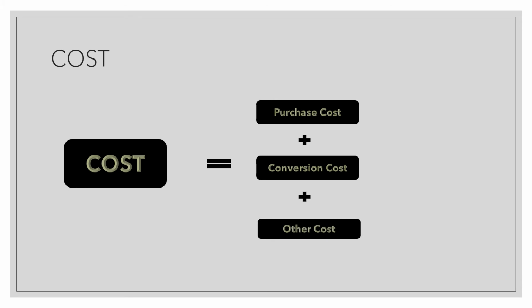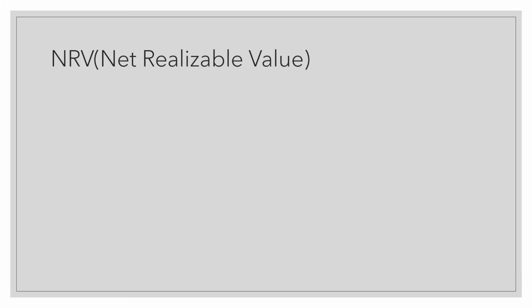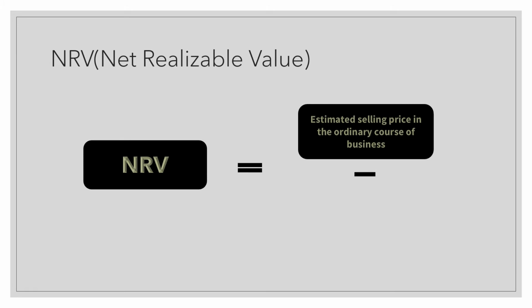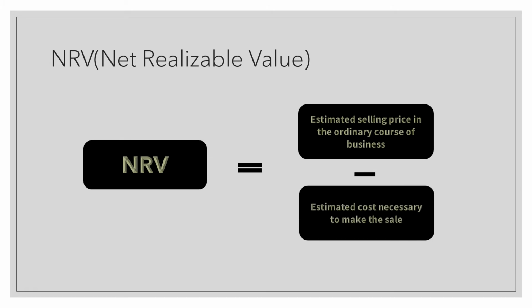These are costs related to inventories that we purchase and convert into the current position, and certain other variable and fixed costs. Now let's discuss the second thing, that is net realizable value, otherwise known as NRV. NRV equals the difference between the estimated selling price in the ordinary course of business and the estimated cost necessary to make such sale. Here the estimated selling price is the future price which may or may not differ in future, and the estimated cost is also an estimation based on the future which may or may not differ.